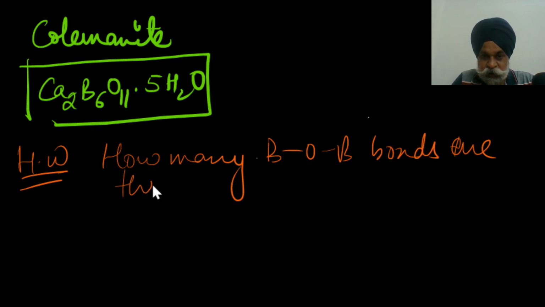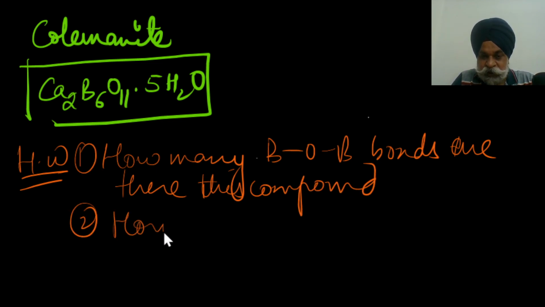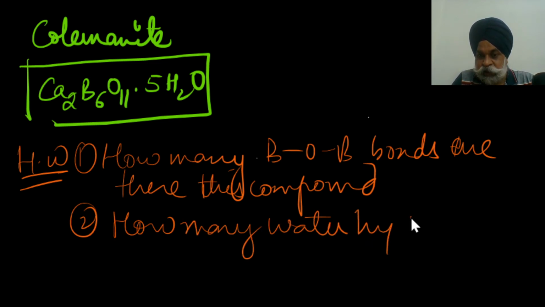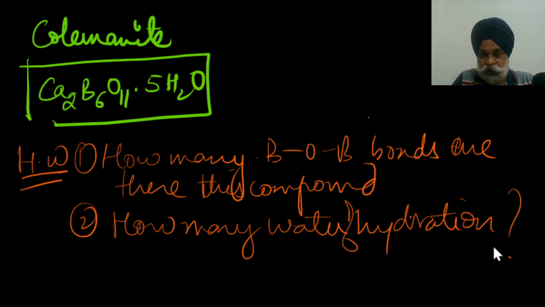How many B-O-B bonds are there in this compound? Do write in the comment box if you get time. One problem they can ask you like this. And second is, how many water of hydration are there in this particular compound? How many water of hydration are there in calaminite? So these are the two questions which you can think about.